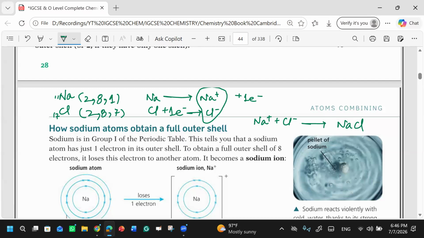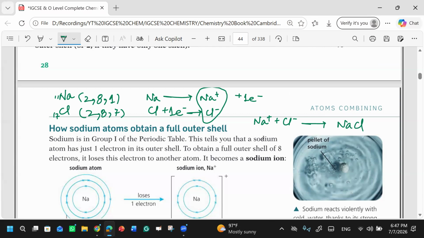So if I ask you how ionic compounds are formed, what can you tell me from this whole example? How are ionic compounds formed? Like by seeing how many electrons went from each to the other.